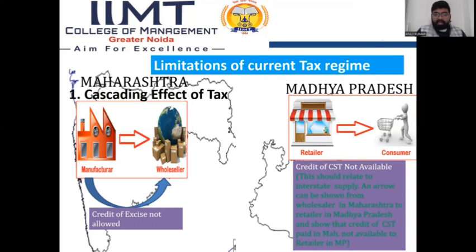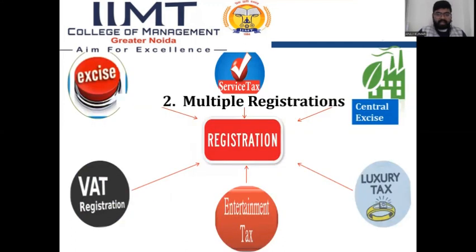Like if there is any trading between two states, then credit is also not available, because the Maharashtra government has no contract with the Madhya Pradesh government for any credit to be allowed. So this is the biggest limitation of the current tax regime before implementation of GST. That is the cascading effect of tax.